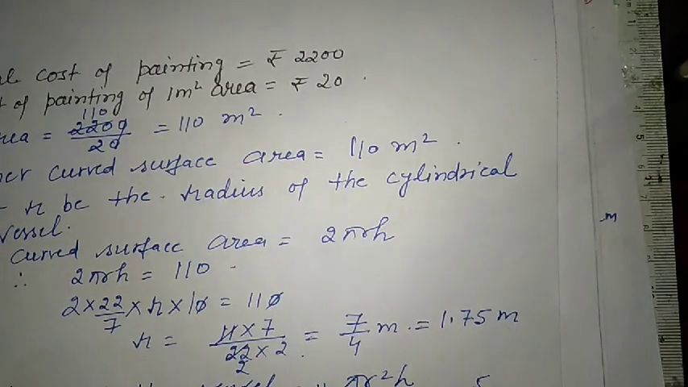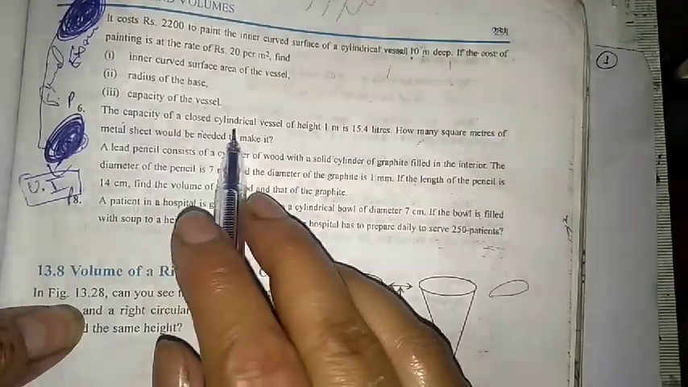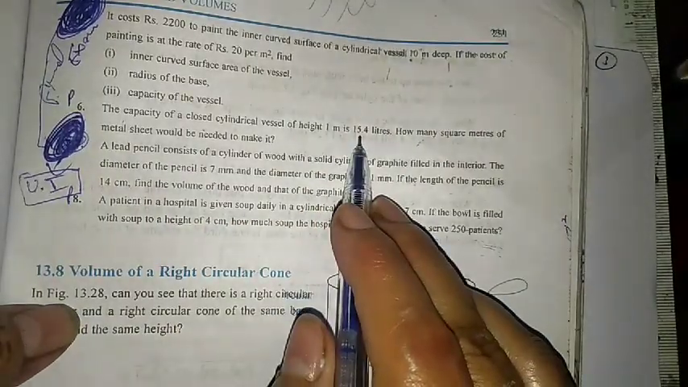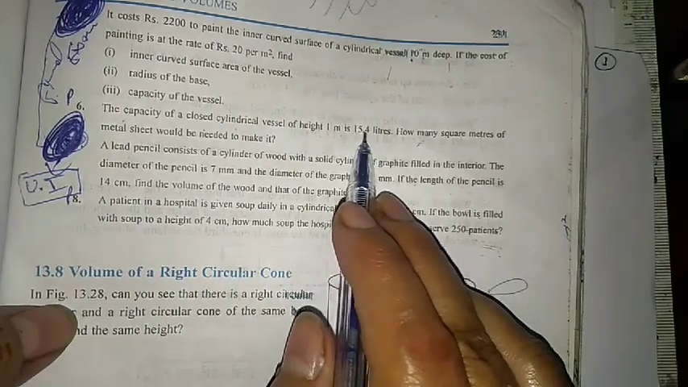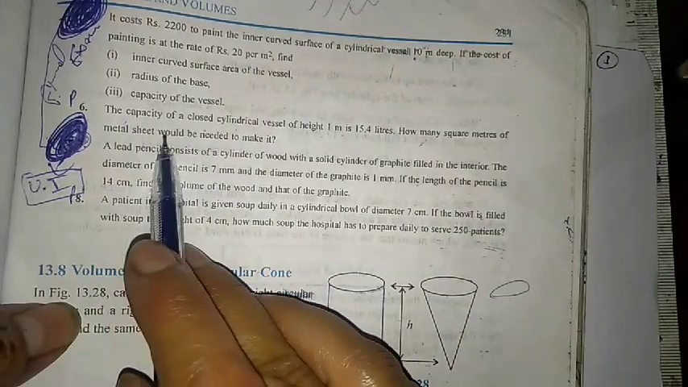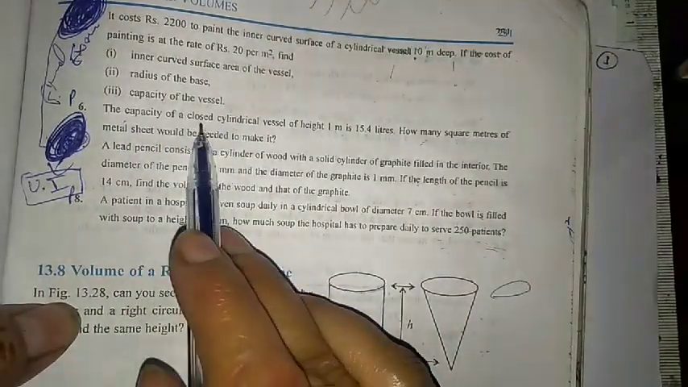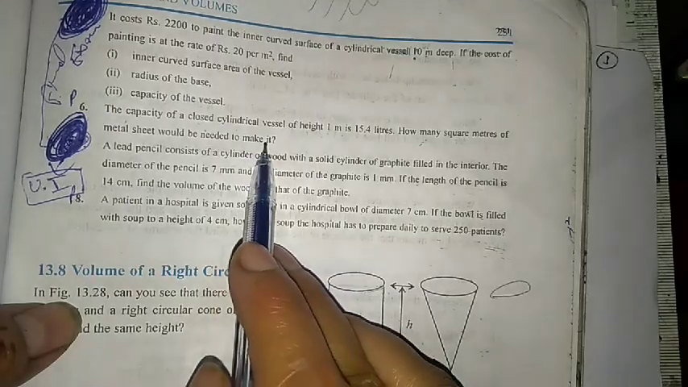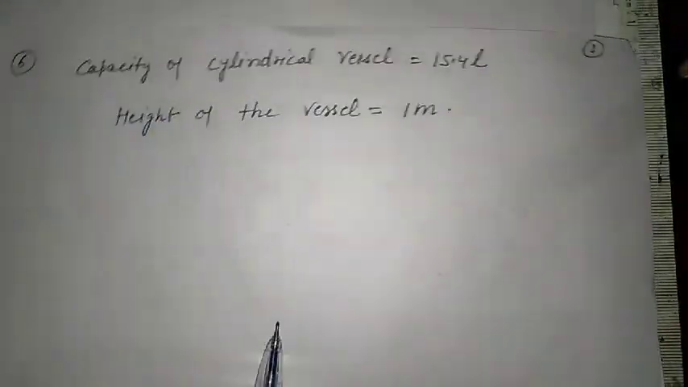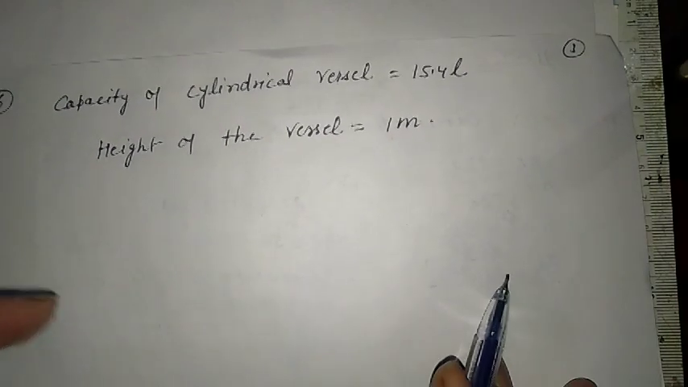Now the next one is question number 6. The capacity of a closed cylindrical vessel of height 1 meter is given, and the capacity means the volume, that is 15.4 liters. How many square meters of metal sheet would be needed to make it? This is a closed cylindrical vessel, so we have to find the total surface area. For that, height is given, we require the radius.